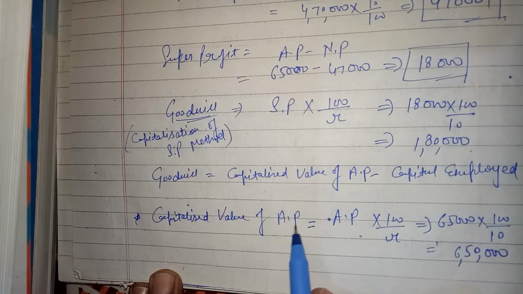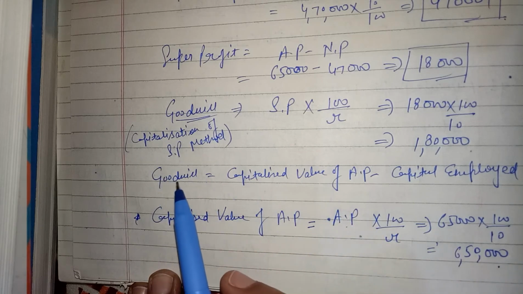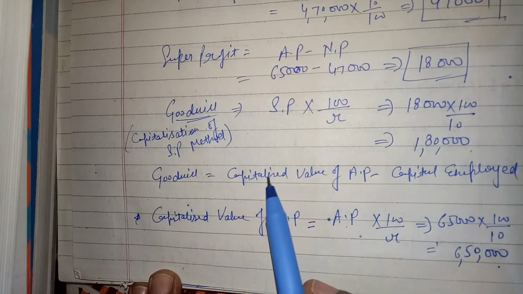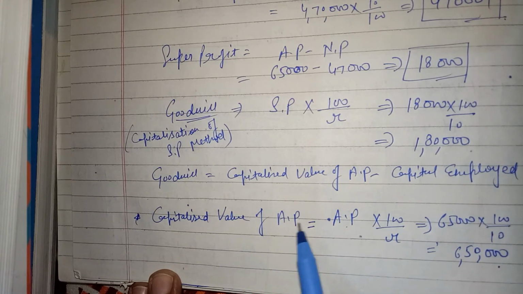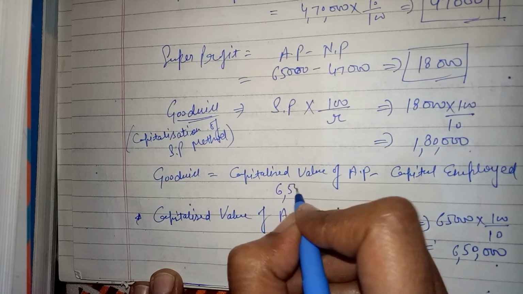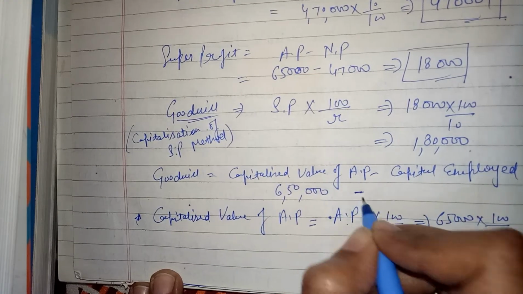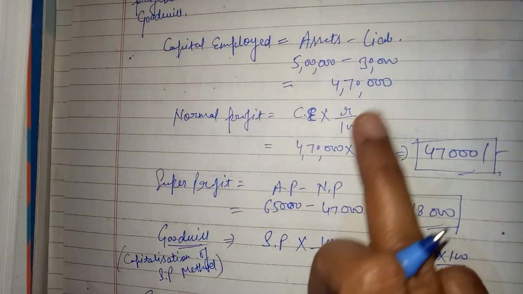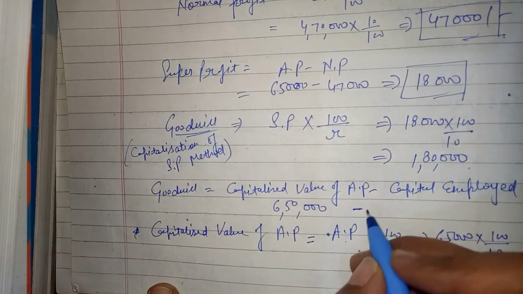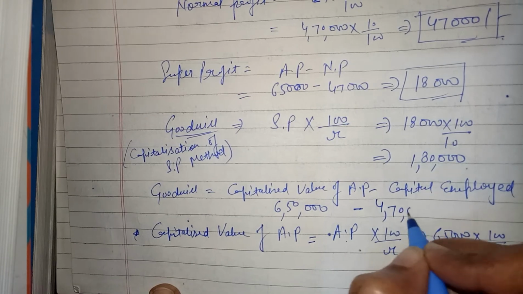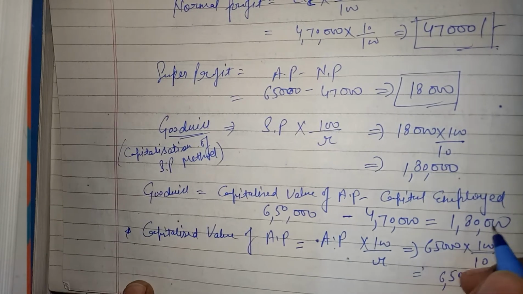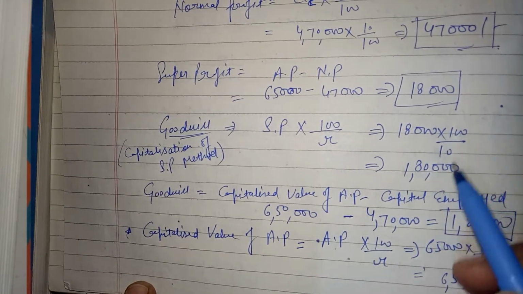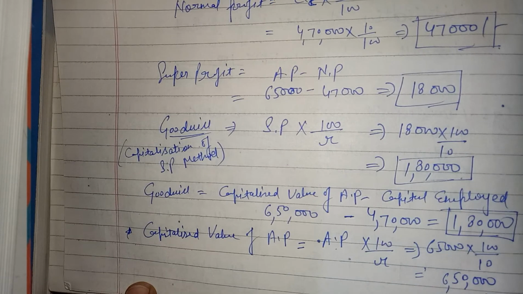Clear? Capitalized value of average profit is 6,50,000. Now the formula of goodwill is equal to capitalized value of average profit minus capital employed. Capitalized value of average profit is 6,50,000 less capital employed we have calculated, 4,70,000, and goodwill is 1,80,000. Clear?